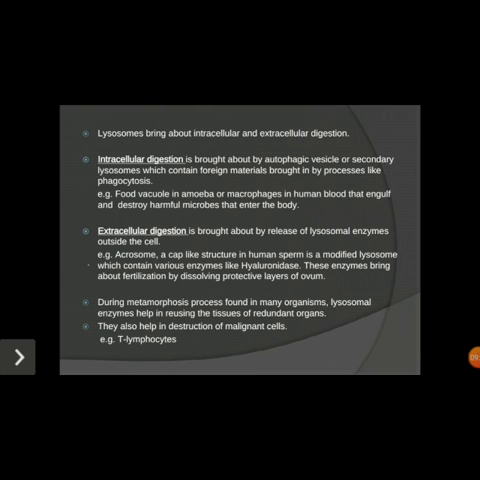So during metamorphosis, a process found in many organisms, the lysosomal enzymes help in reusing the tissue of redundant organs. Okay, so metamorphosis का time पे भी the lysosomal enzymes are reused and they also help in destruction of malignant cells. ठीक है, like T lymphocyte cell को destroy करने में भी help करता है. That malignant cell means nothing but cancerous cells, we call it the malignant cell. So the removal of the malignant cell में भी help करता है lysosome. So this is about the lysosome.